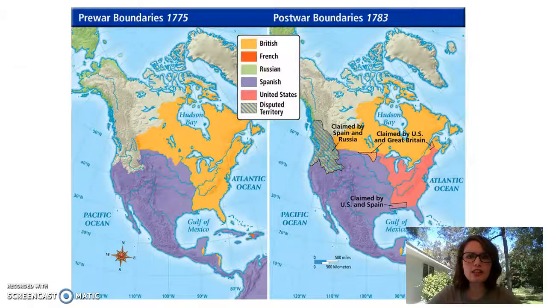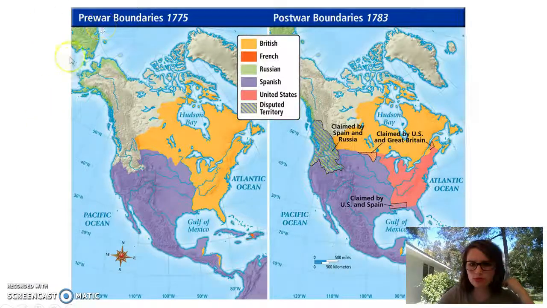Okay, so let's take a look at what America looked like. So we kind of know what the Articles of Confederation had to deal with. Remember, the Articles of Confederation went into effect in 1781. This is actually before we win the American Revolution. We didn't win the American Revolution until 1783, and that's when the Treaty of Paris of 1783 was written and ended the American Revolution.